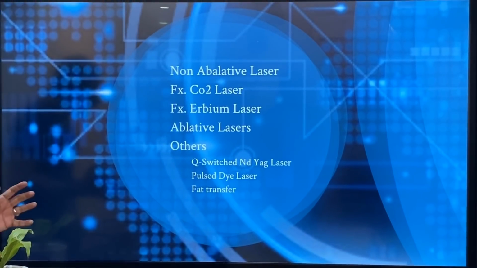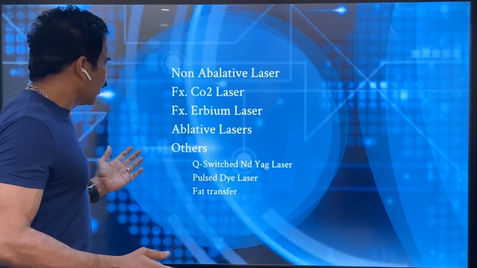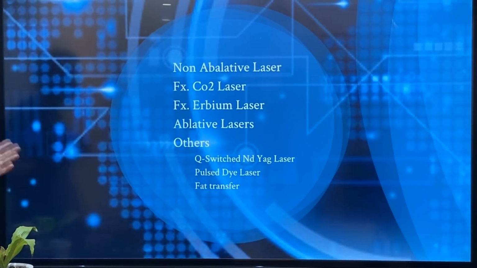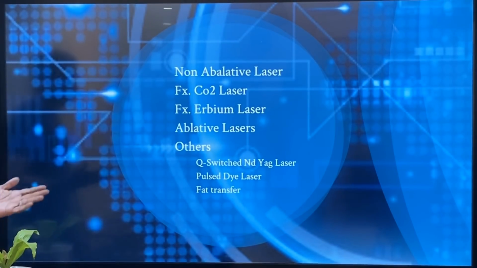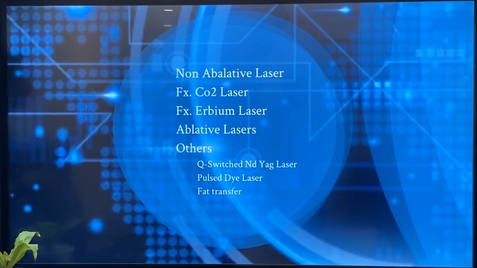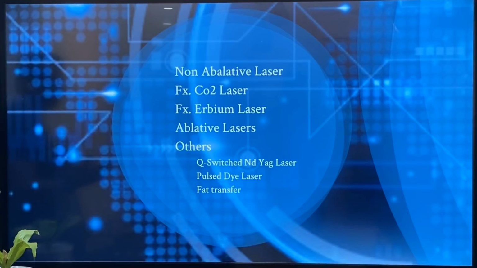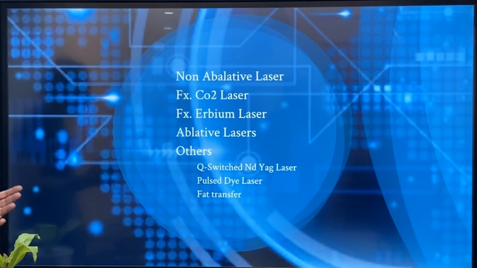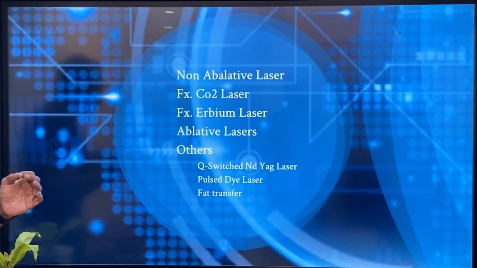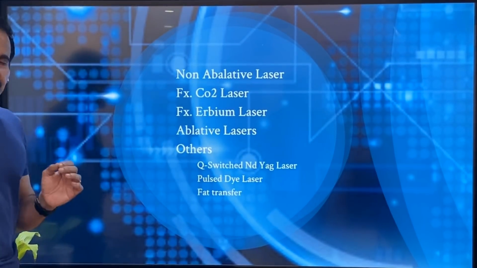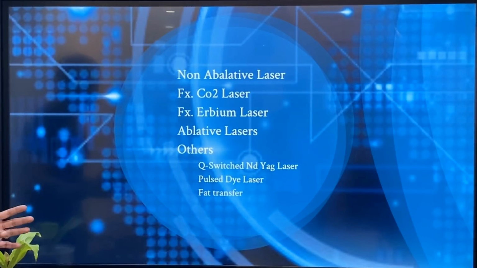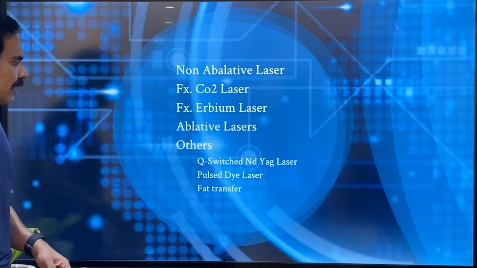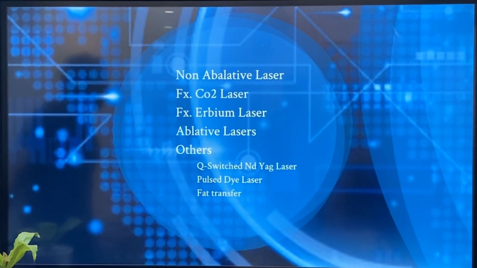So, apart from chemical peeling, other treatments like laser treatments are available. These are non-ablative lasers, that is fractionated CO2 laser and fractionated erbium laser, and ablative lasers like CO2 laser or erbium YAG. That is a fantastic laser actually. Even now I believe in ablative laser for the treatment of big scars. And others are Q-switched YAG, pulse dye laser, and also fat transfer.